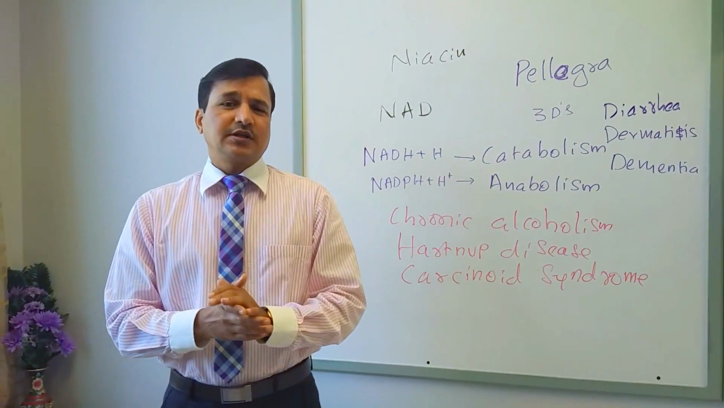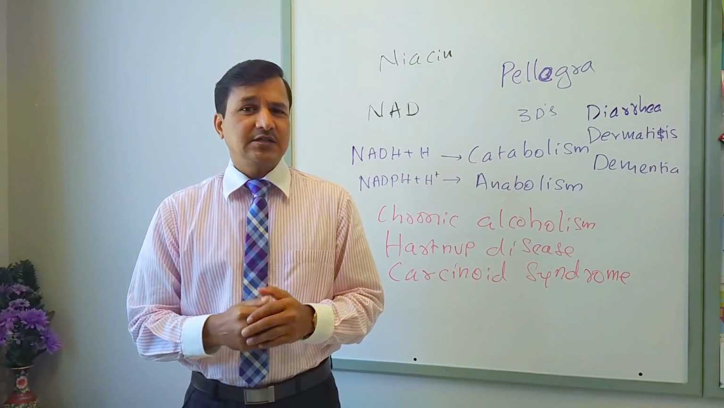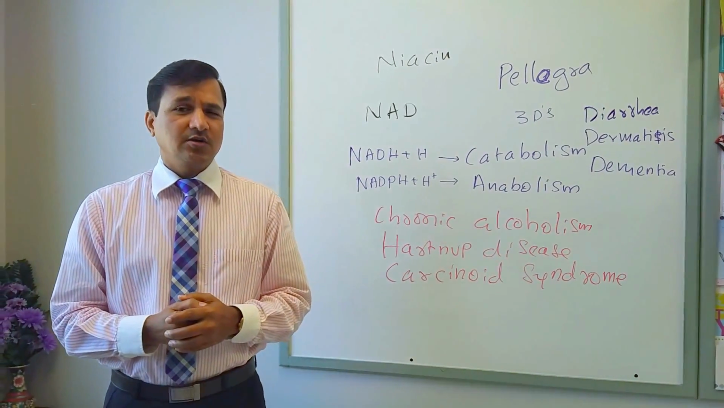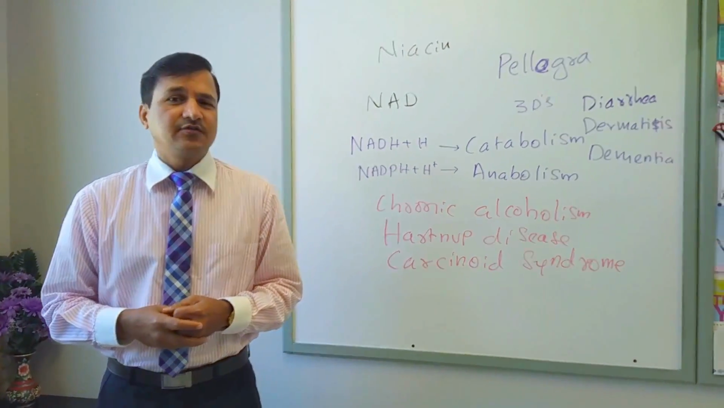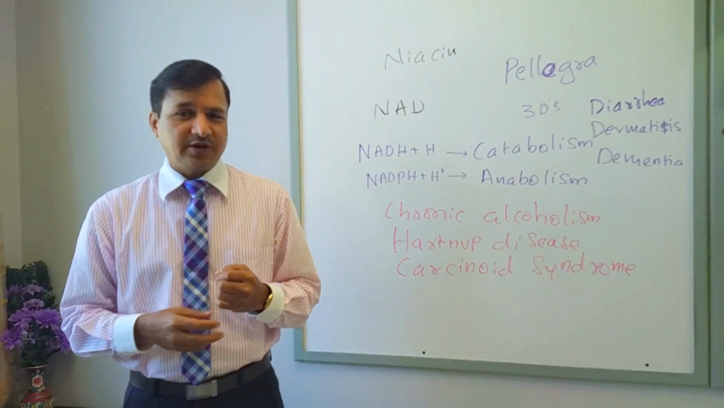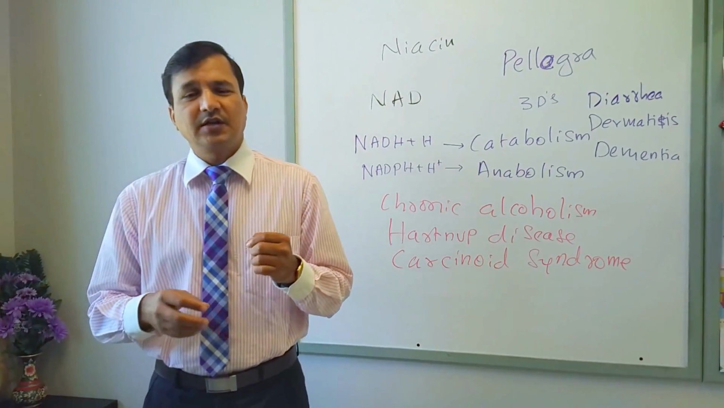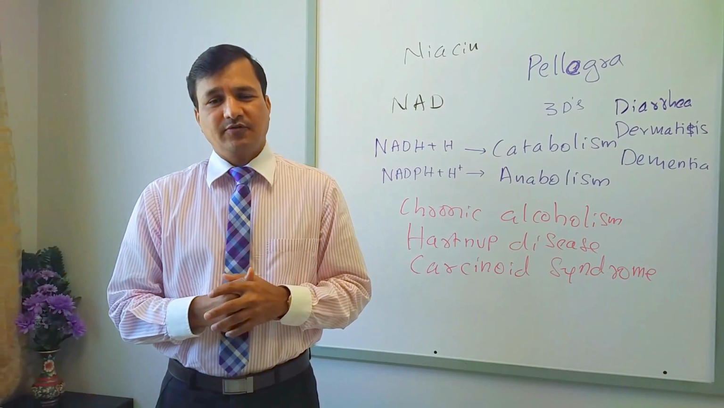Now let's move on to see, and also we can synthesize niacin in our body. This is one of the water soluble vitamins where we can synthesize, and we synthesize niacin from the amino acid tryptophan. 60 mg of tryptophan can give rise to 1 mg of niacin.